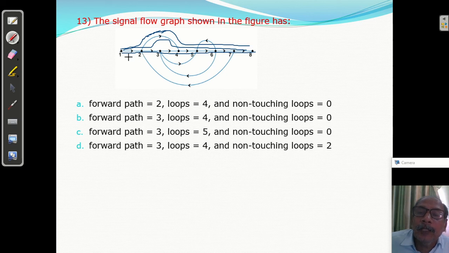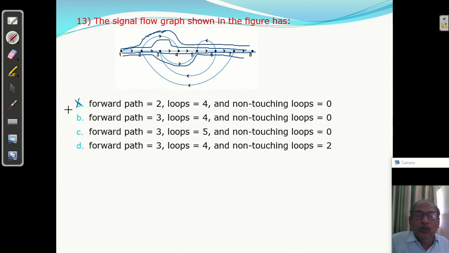Third है क्या? Yes, we have third one. देखो, this 2, this 3, then by this way, then this way. So we have 3 forward paths. So answer may be B, C, D. A is wrong. This is not correct.